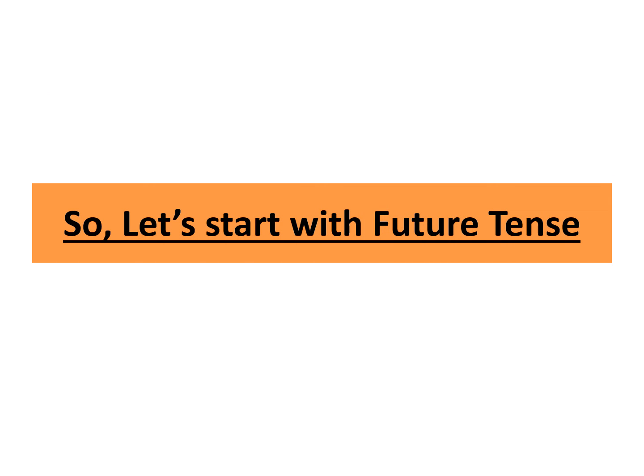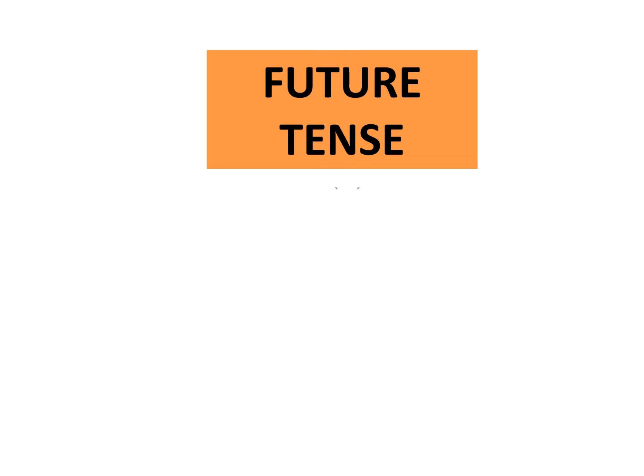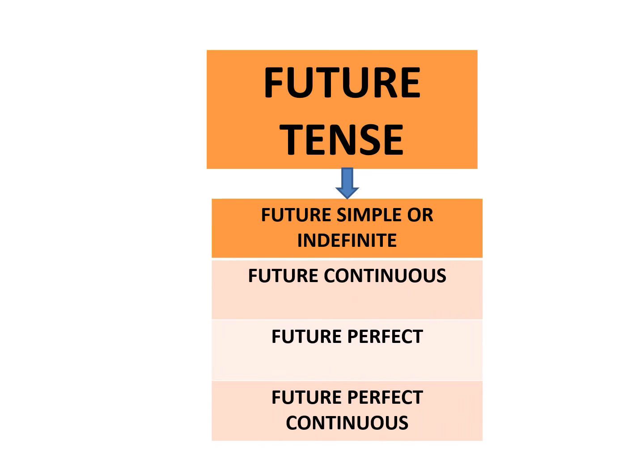So let's start with future tense. Future tense is subdivided into 4 aspects. Future simple or indefinite, future continuous, future perfect continuous.